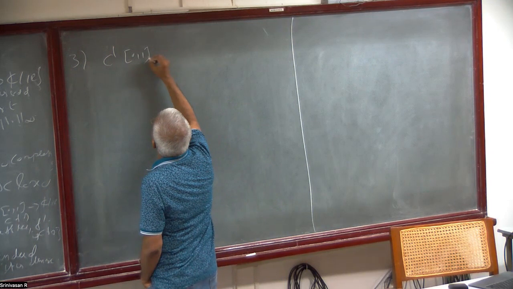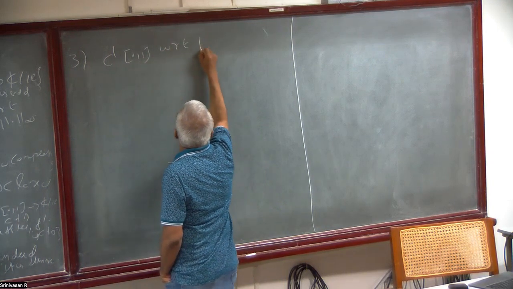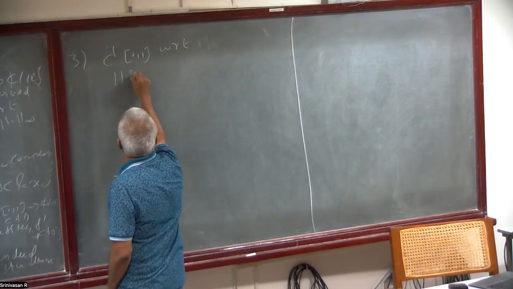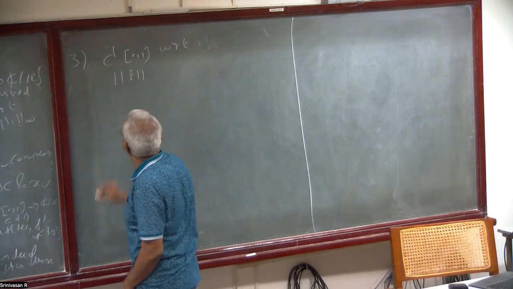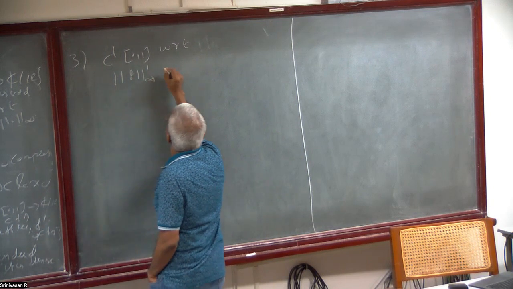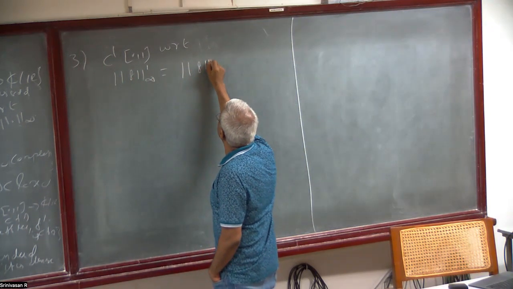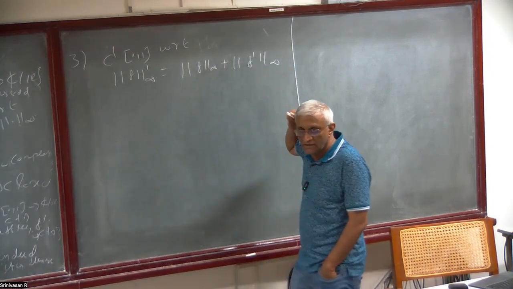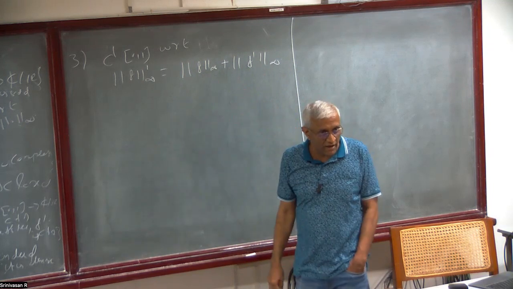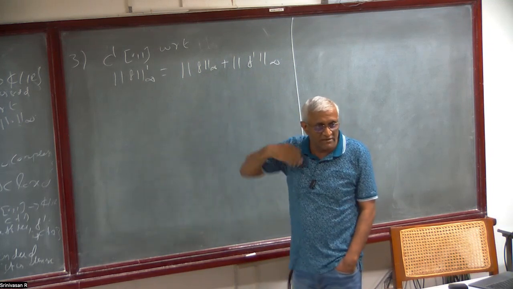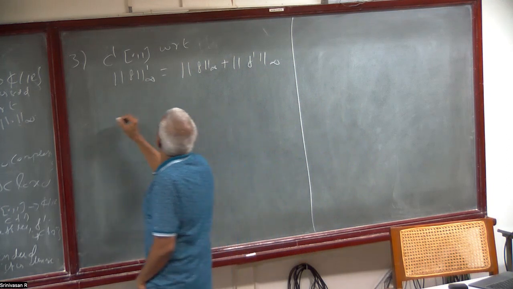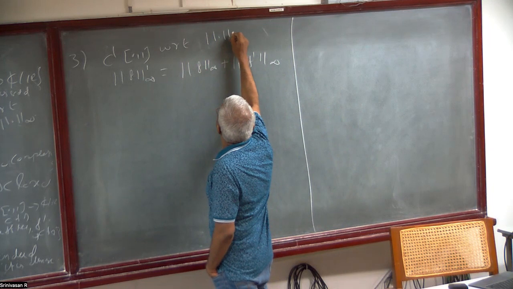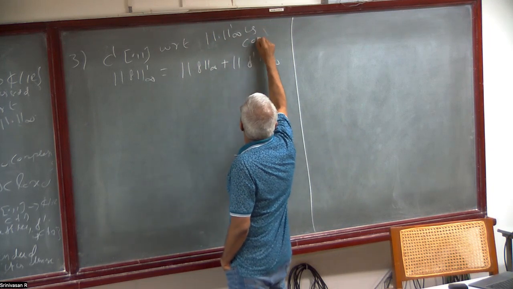C1[0,1], with respect to this norm which we have already defined, norm of f, I put the infinity down, no? Infinity 1, which is equal to norm of f infinity plus norm of f prime infinity. f prime is also a continuous function, so you can talk about this. And this is a norm, and this gives us a metric. And with respect to this norm, it is complete.